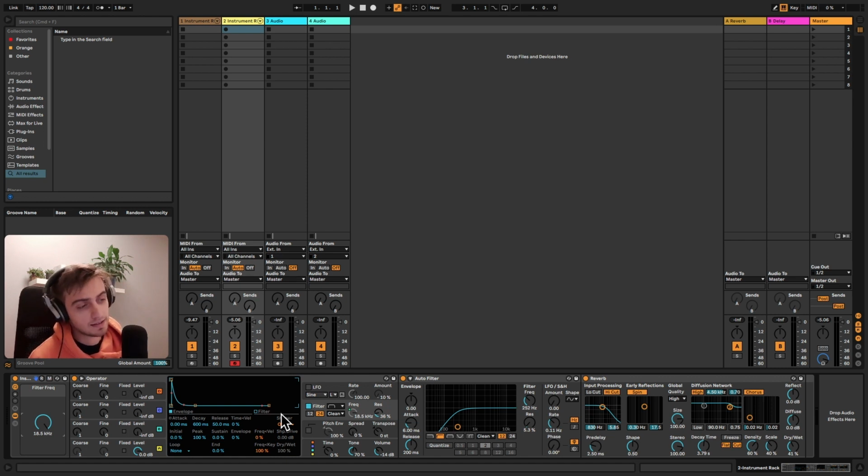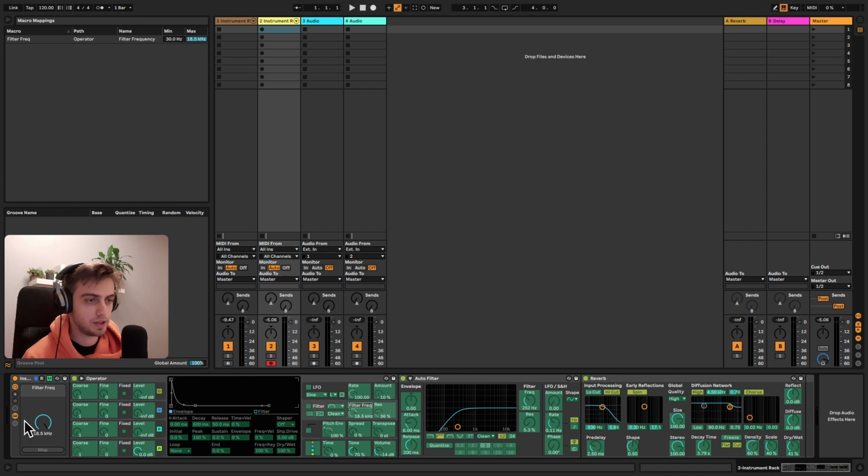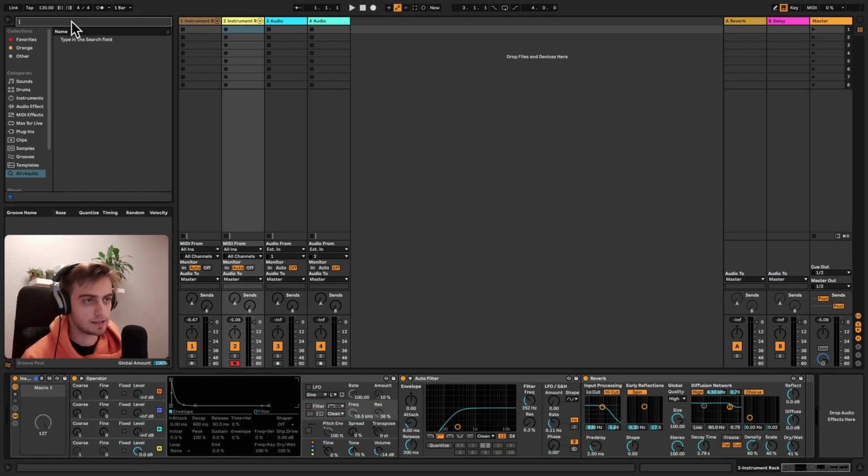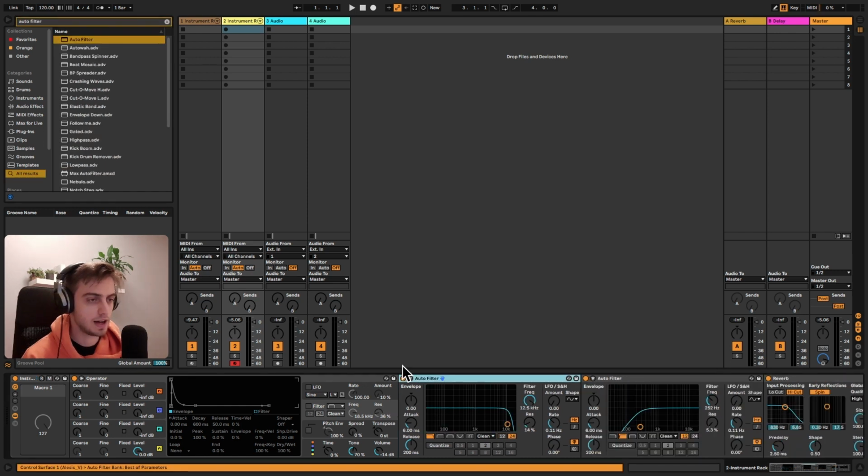Now, a slight issue with this is that we are not actually playing very high noisy frequencies here because of the filter in Operator. And if we disable this, we can actually do something similar with Auto Filter, and it allows a little bit more of these high frequencies. So maybe clicking the M and removing our macro, and I'm going to add another Auto Filter here after the Operator, and let's choose the bandpass as well, 24 dB curve, slightly increasing the resonance.